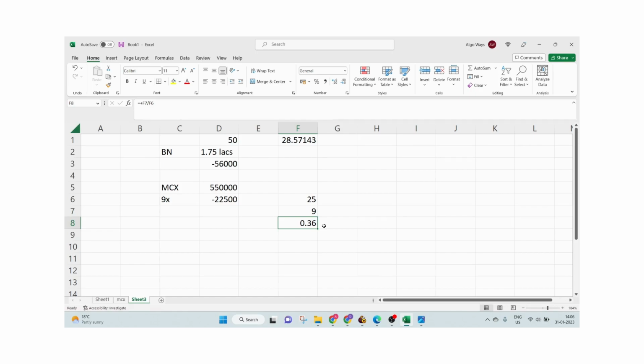If all the 9 deployments of your strategy hit the stop loss, your loss is going to be 22,500. If all the strategies on a bad day in NSE hit the stop loss, your loss is going to be 56,000. So we are already at one third of the deployment in terms of risk, and that is the only criterion. Now somebody will say that we should not deploy more than 10%.